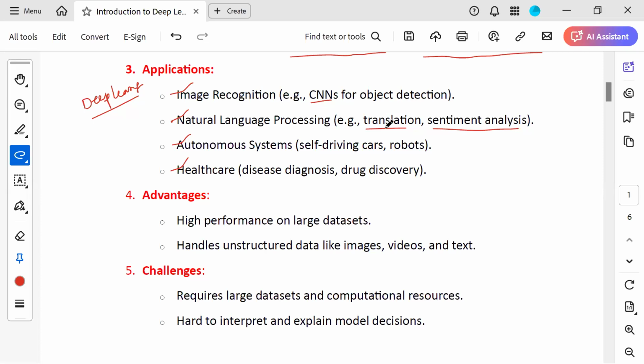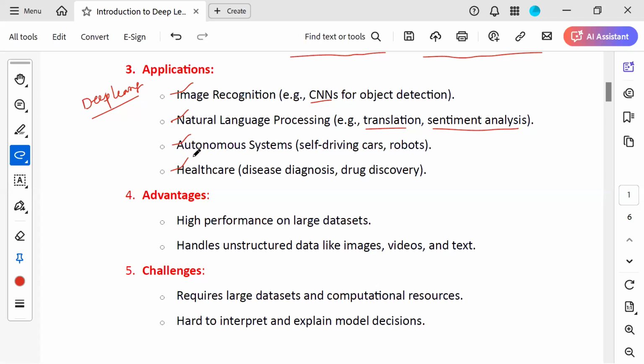So we can convert one language into another language. Sentiment analysis is going to find the words. Let us say on Twitter or Facebook, when you give some bad comments, it is going to analyze them. This is called sentiment analysis. So the second one is natural language processing.